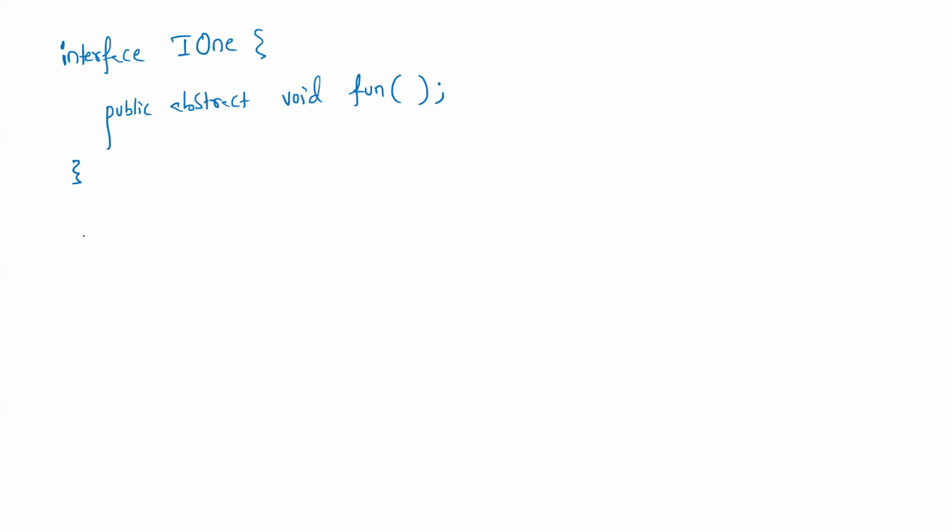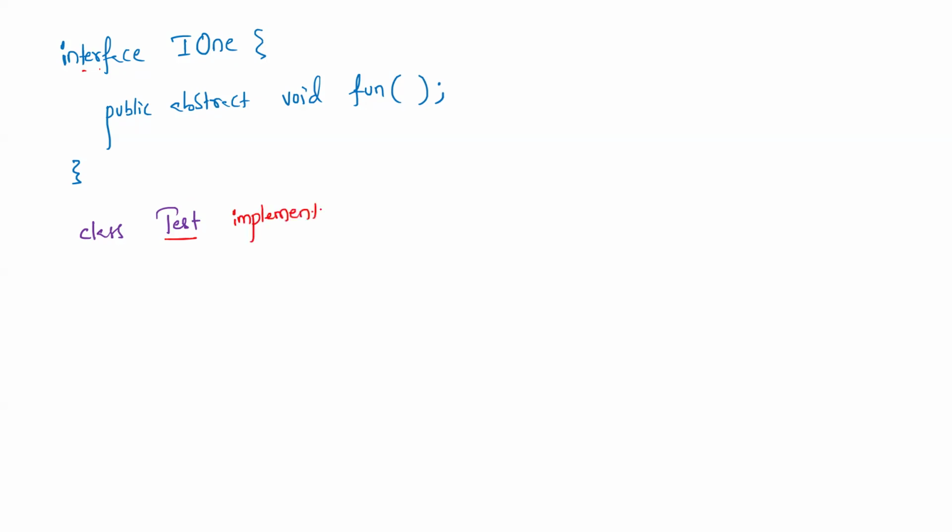Okay. Then here I'll take a class, some class Test. Next, what's the keyword? Extends? Extends or no? For a class to use an interface, the keyword is implements.